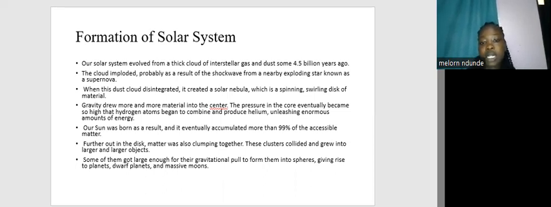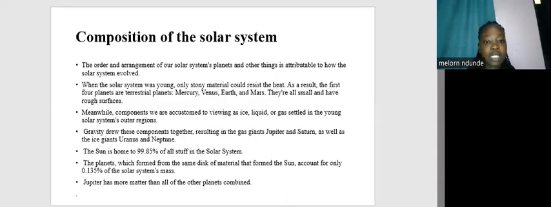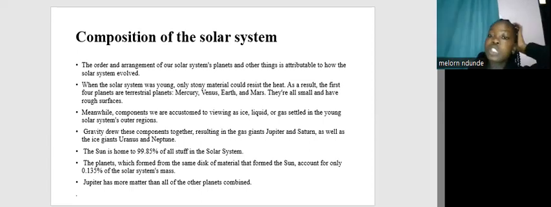Further out in the disk, matter was also clumping together. These clusters collided and grew into larger and larger objects. Some of them got large enough for the gravitational pull to form them into spheres, giving rise to planets, dwarf planets, and massive moons. So the composition of the solar system, the order and arrangement of our planets and other things, is attributable to how the solar system evolved.